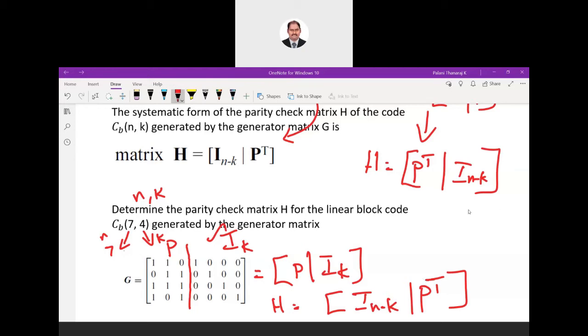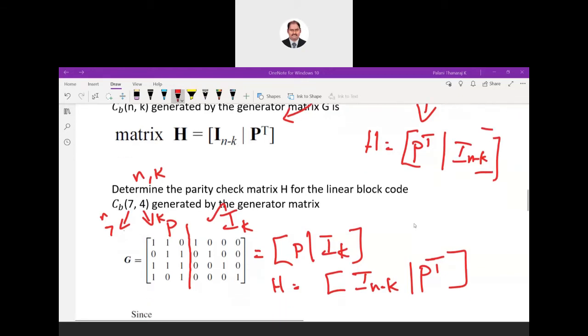Kindly tell in the chat whether you can understand this particular statement. யாருன்னா சொல்லுங்க, புரியுதா இல்லையா? How we have got this H matrix? Okay, thanks.